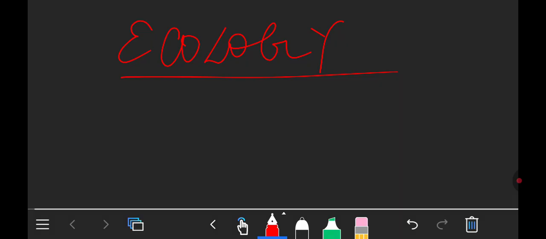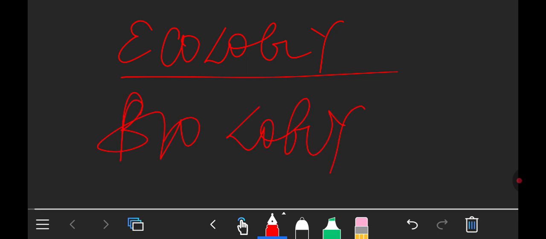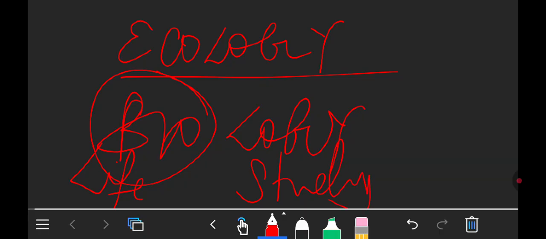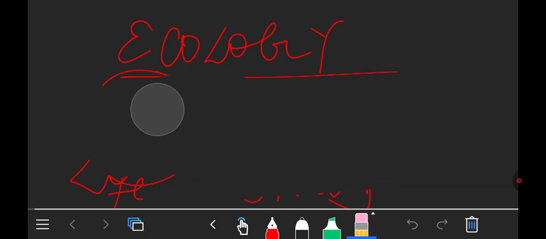What does ecology mean? Okay, so in biology, there are certain terms made by certain prefixes and suffixes. You can only understand them better if you are able to break that term into parts. For example, let's look at the way biology is. Bio means life. Logy means study. Okay, so let's now apply this concept to understand ecology.